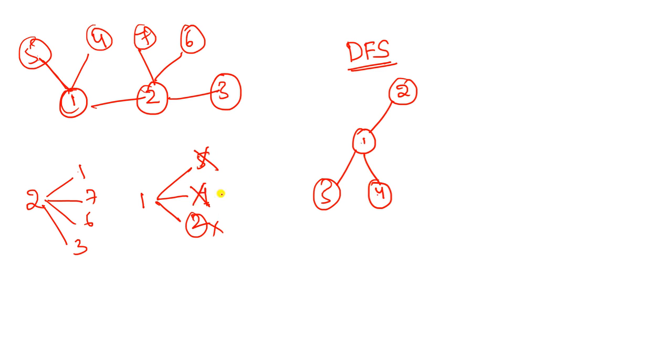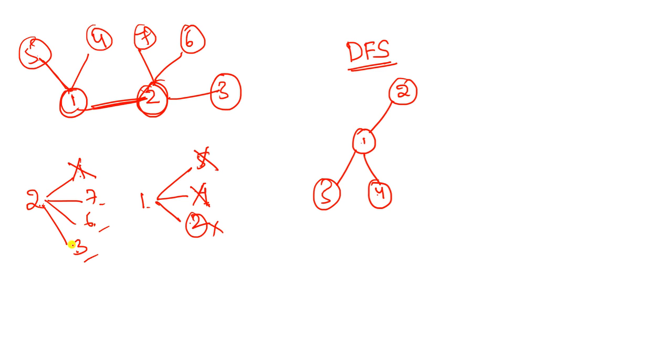From this point of view, one node is completed: 1 visited all its vertices. 1 visited 2, 1 visited 4, 1 visited 5. And for the next one, I go back to the second vertex. See here, backtracking to this particular vertex. Here 2 has 1, 7, 6, 3. So 1 is completed, and the remaining are 7 and 6 and 3.